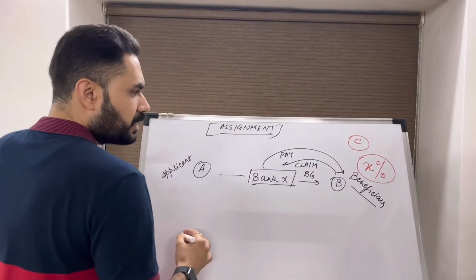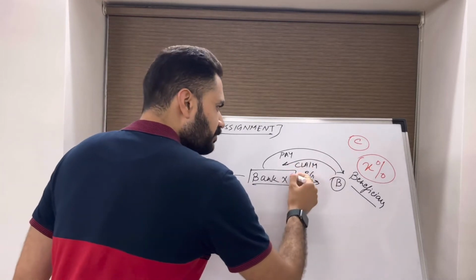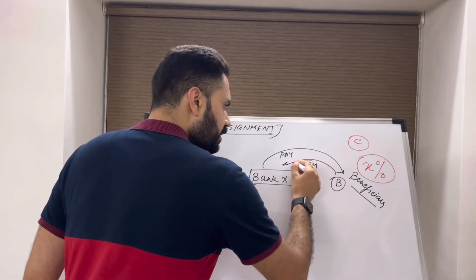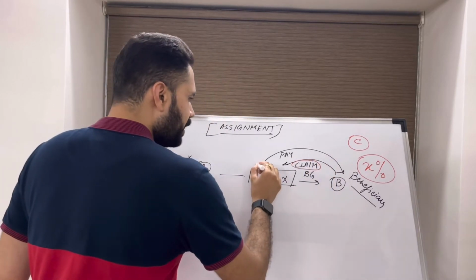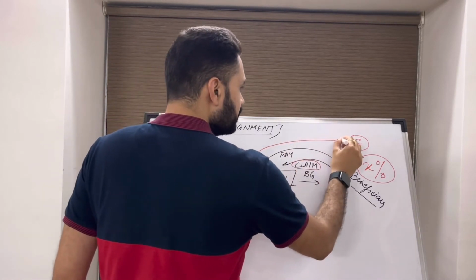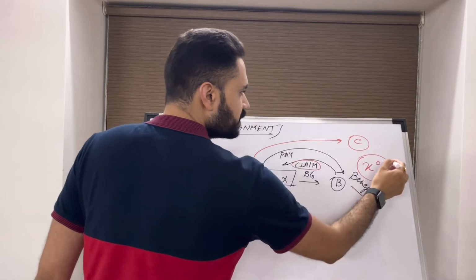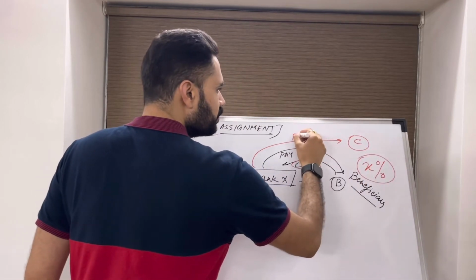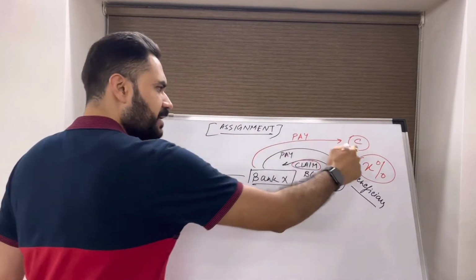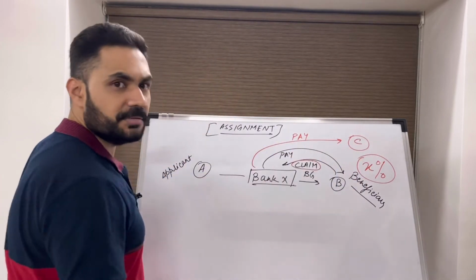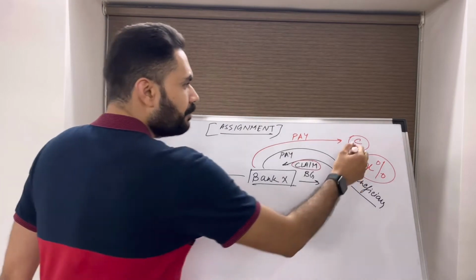So in this case, what will happen? The claim will be made by the beneficiary only, but payment to the tune of this X% will go to company C, and the remaining will go to the beneficiary.